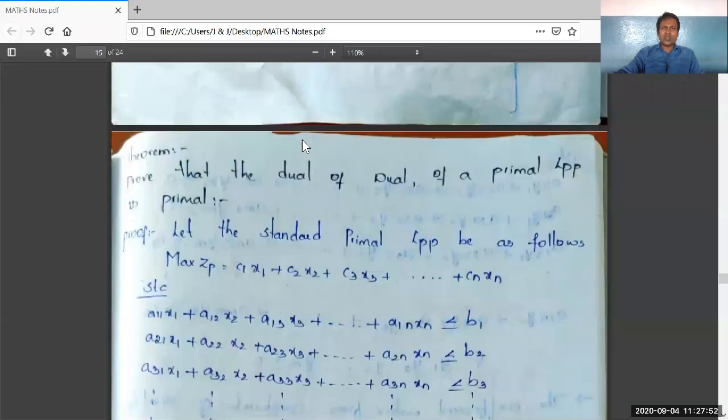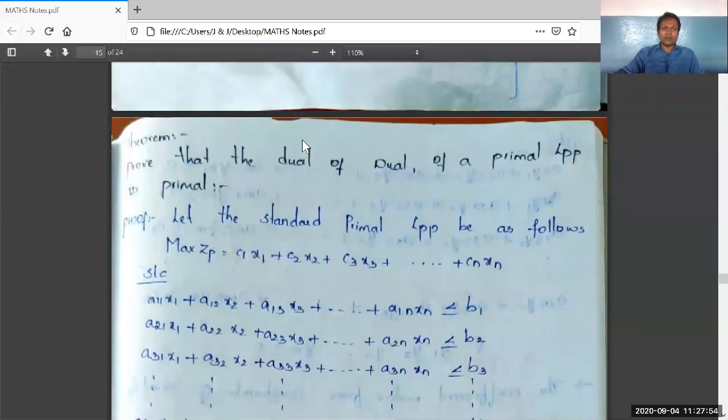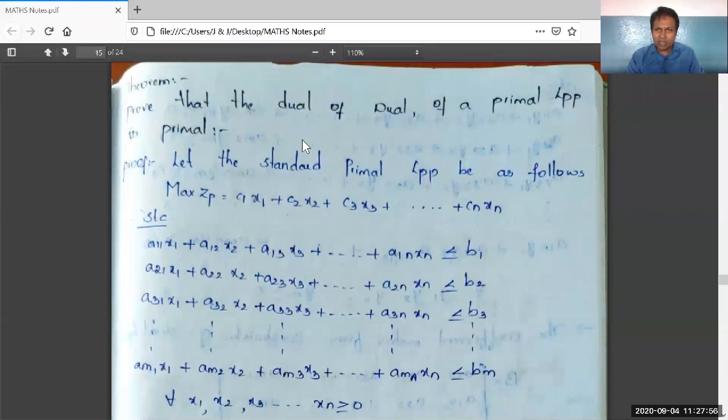Now let us go for a simple theorem which is very important, which will be repeated in examination. See the statement. Prove that the dual of a primal LPP is primal. It is somewhat confusing statement, but I'll explain and make you clear what this statement means.